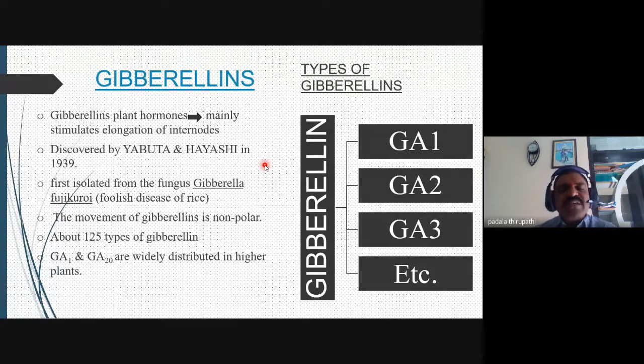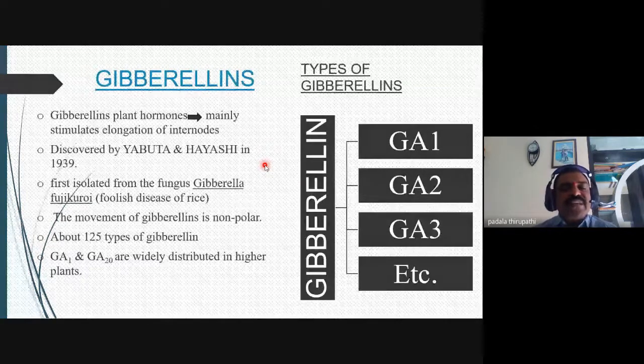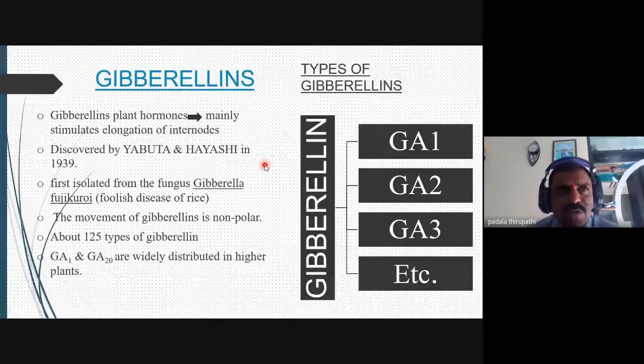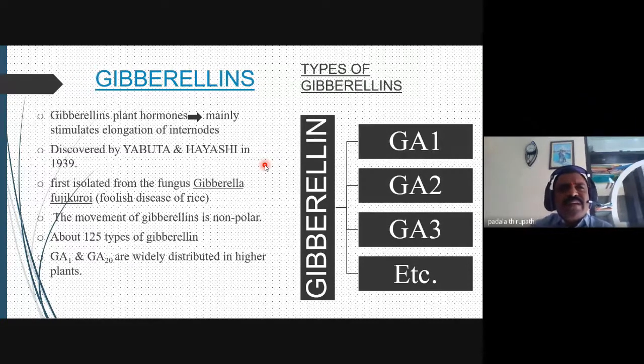So this is very, very important for the discovery of gibberellin. The Japanese scientist Kurosawa identified how these rice plants grow very rapidly. The internodes are elongated. The size of the internode varies from the normal rice plant.